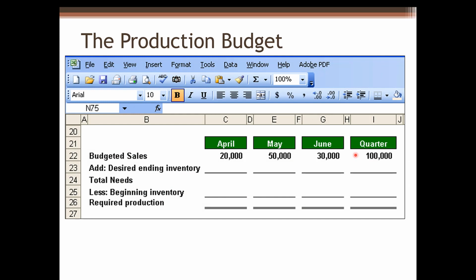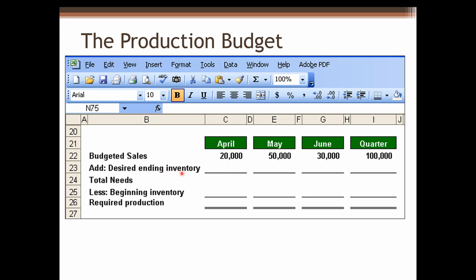Let's take a look at here. To prepare the production budget, we can follow the formula. Budgeted sales in units plus designed ending inventory, we can get the total needs. Minus beginning inventory, we will get required production in units. For budgeted sales in units, these numbers are given. The whole quarter, we add up together, we will get 100,000 units.